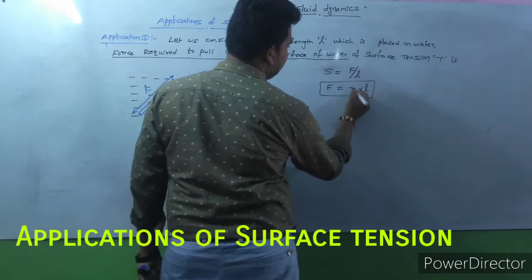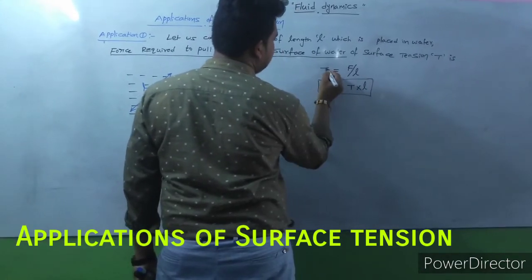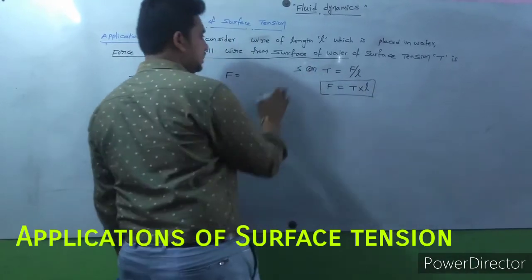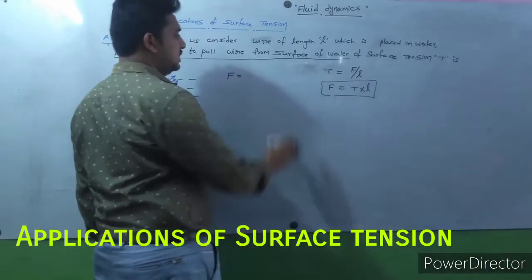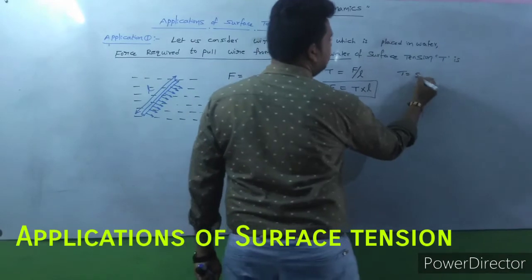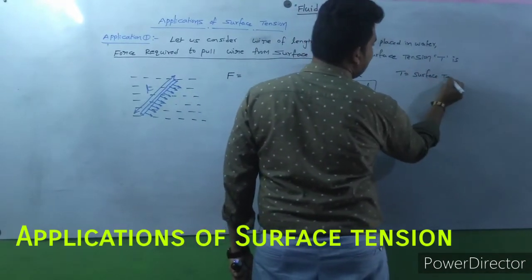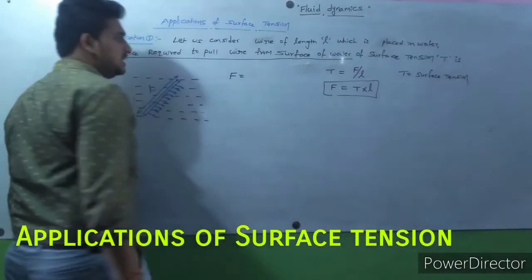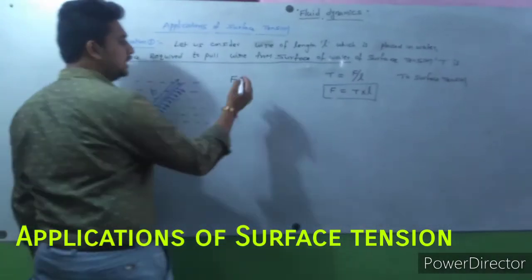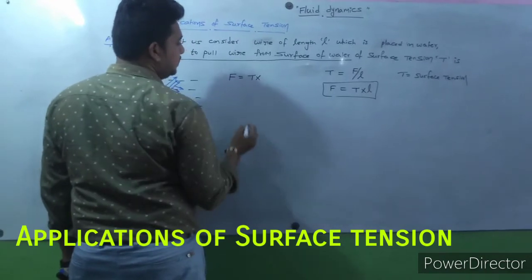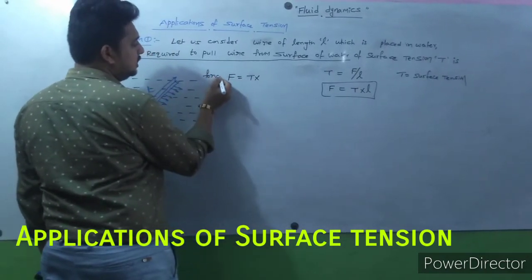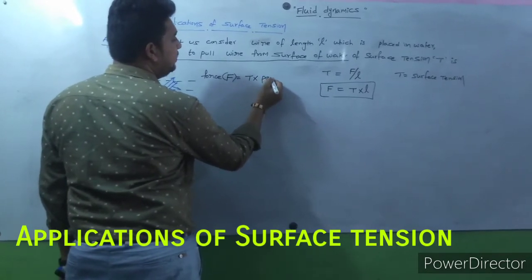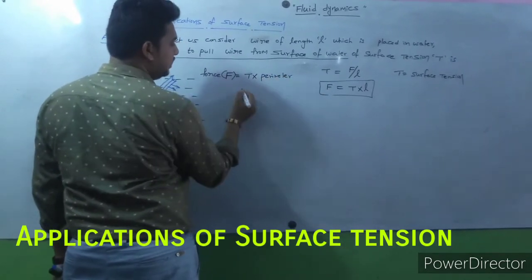Surface tension is sometimes indicated with T or S. So here T is equal to surface tension. Force F is equal to T into L, that is, T into perimeter. This is very important.